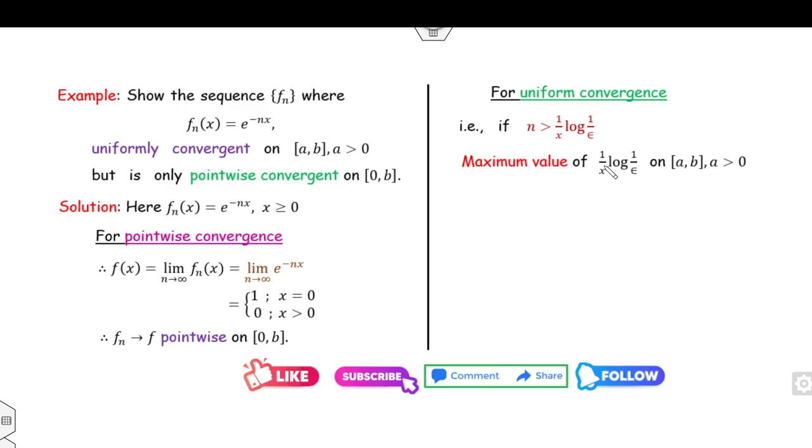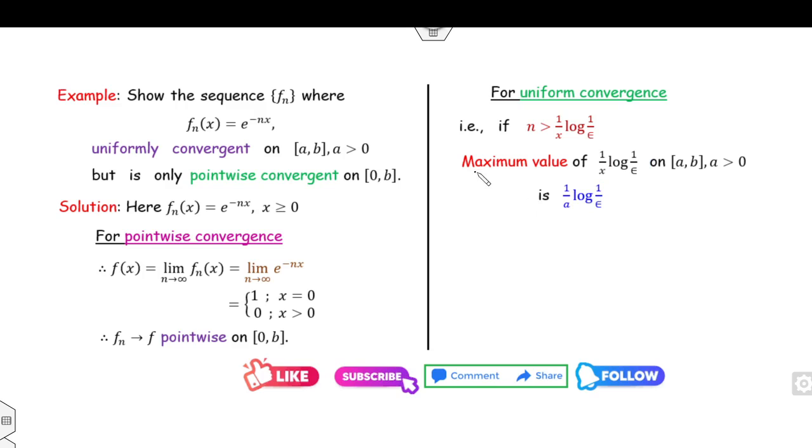Clearly, this quantity is a constant, so the maximum value will depend on 1 over x. This will be maximum when x is minimum. So what is the minimum value of this interval? The minimum is a. So the maximum value of this quantity will be 1 over a times log of 1 over epsilon.